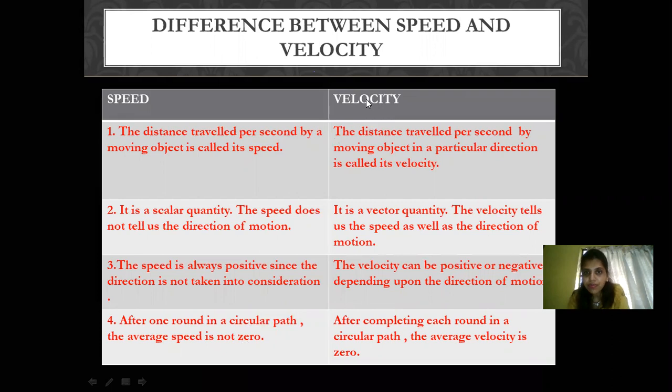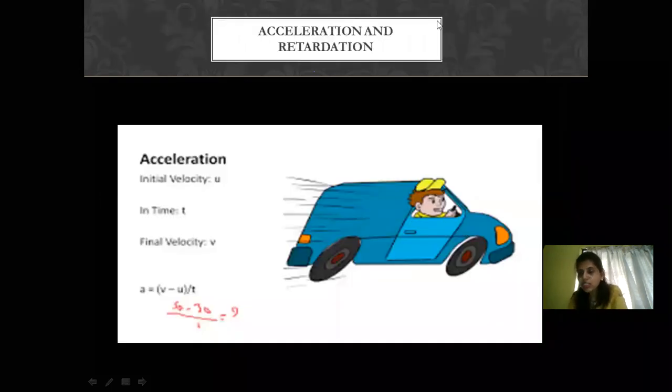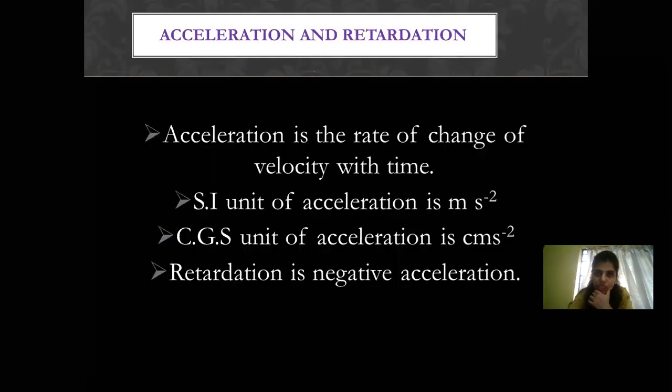Now the next slide, acceleration. In case of acceleration, it is the change in velocity. You can see here in the figure I have written initial velocity is represented with small u, final velocity is represented with small v, and time with t. So change in velocity, that is final velocity minus initial velocity upon time, is known as acceleration. Acceleration means rate of change of velocity, because per time means we call it rate. So rate of change in velocity is known as acceleration.